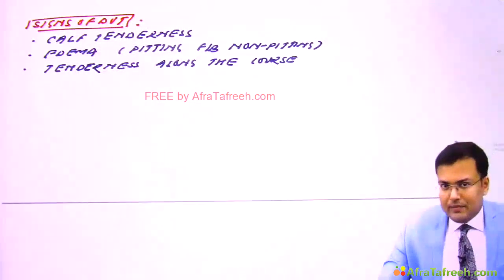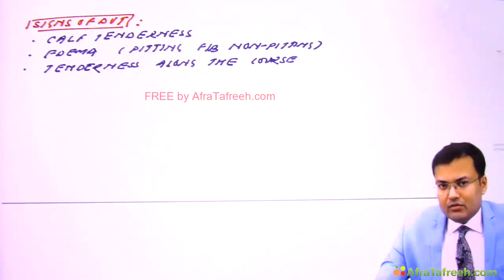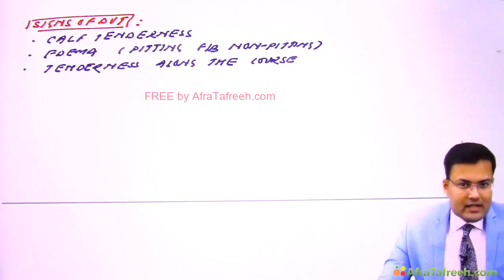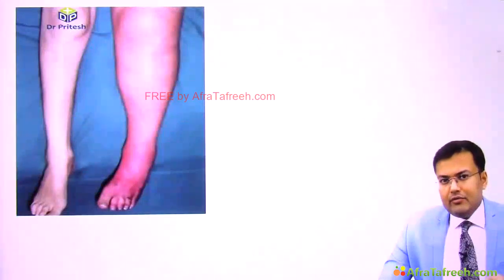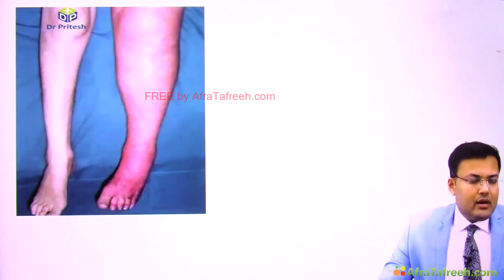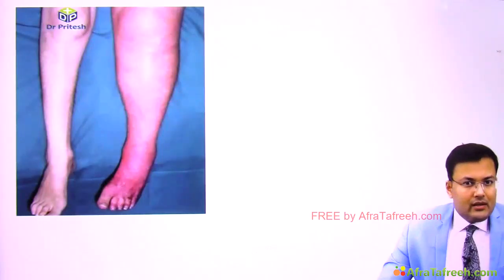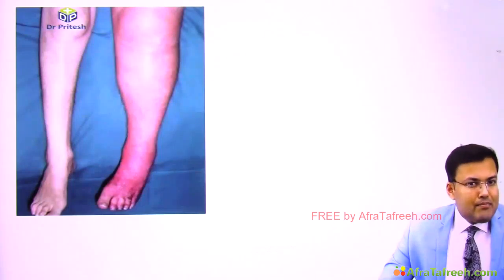If you see one patient and palpate the limb of that patient, you will not forget it throughout your life. And the second time, if you just palpate the limb, you can diagnose that yes, this patient has DVT. How? Have a look. Now see what's the problem. In deep venous thrombosis, the deep vein is occluded. So there is impaired venous drainage, and because of this the limb has edema, which is initially pitting followed by non-pitting. There is massive collection of fluid in the interstitium, and that's why it is non-pitting.